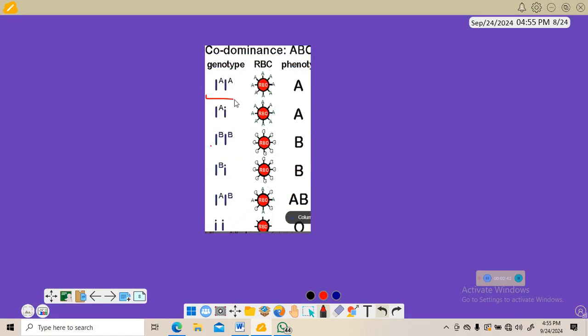When it's a pair, either it will be IA IA, or IA IB. It cannot be like this. We can have only 2 at a time.